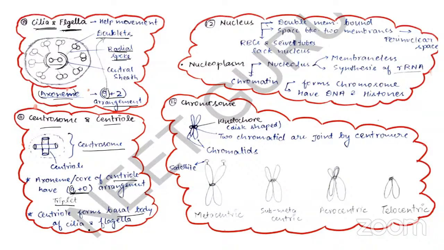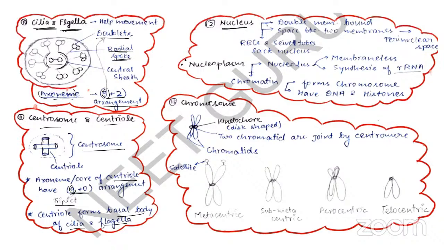Centriole also forms the basal body of cilia and flagella. They form the basal body of cilia and flagella, and they also form the spindle apparatus, which is required for cell division.